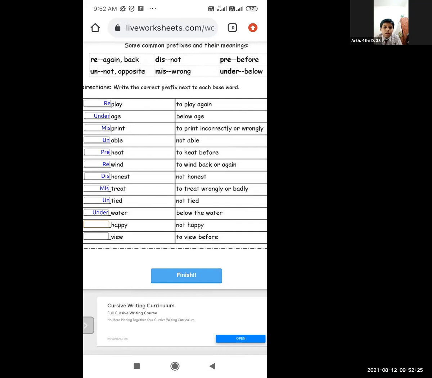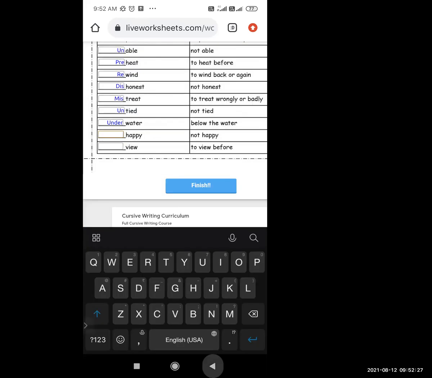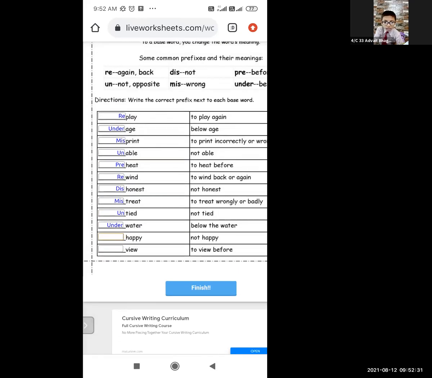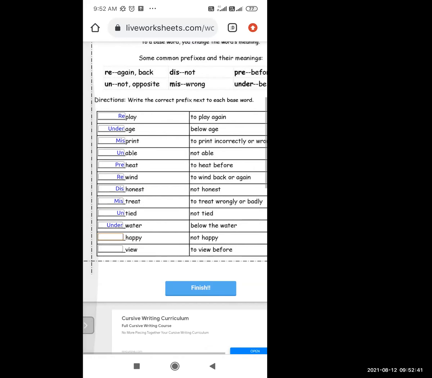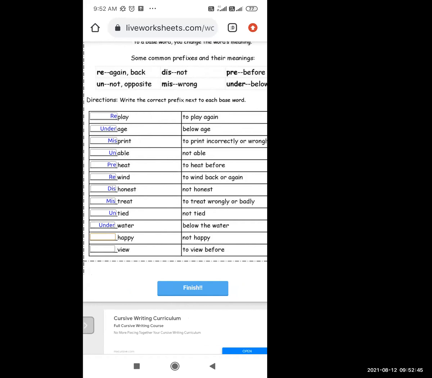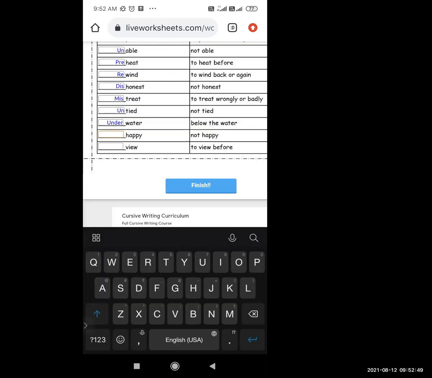Not happy. Is not a prefix? What prefix will come over here? Re or dis or pre or un or miss or under. Happy. Unhappy. Okay. Now next, last one.